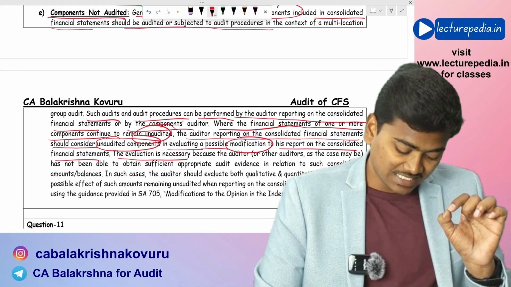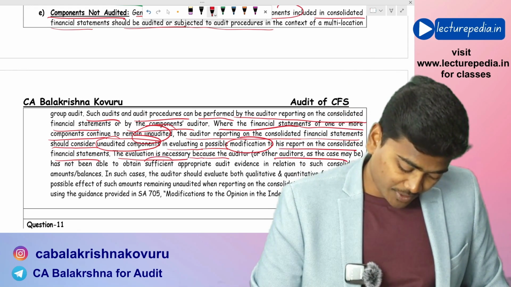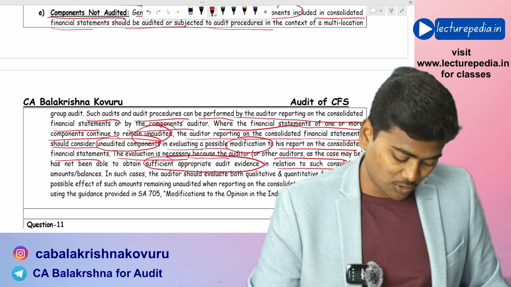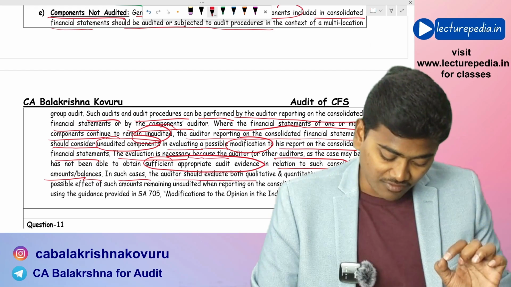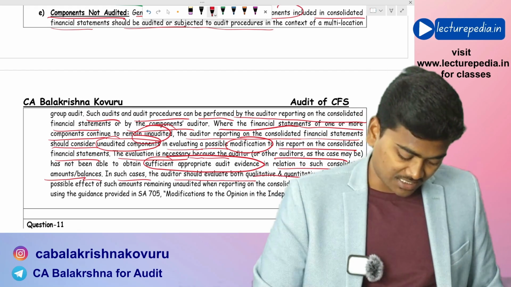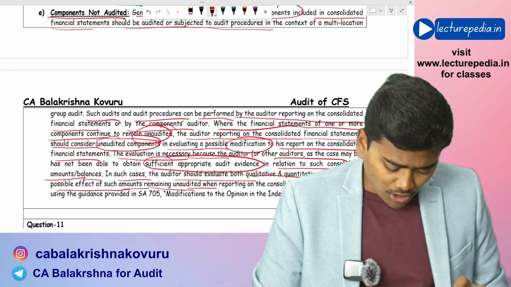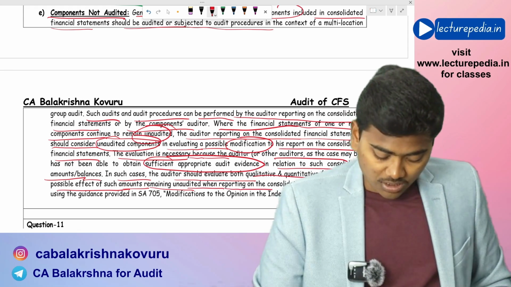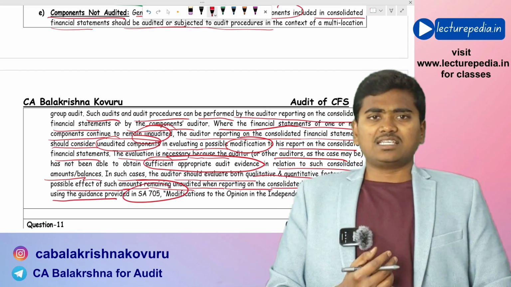The evaluation is necessary because the auditor is not able to obtain sufficient appropriate audit evidence in relation to such consolidated amounts or balances. In such cases, auditors should evaluate both qualitative and quantitative factors on the possible effect of such amounts remaining unaudited when reporting on the consolidated financial statements, using the guidance provided under SA 705.